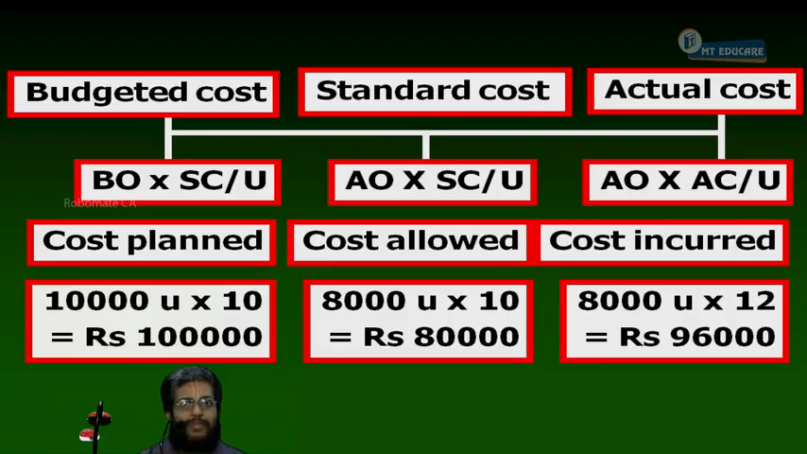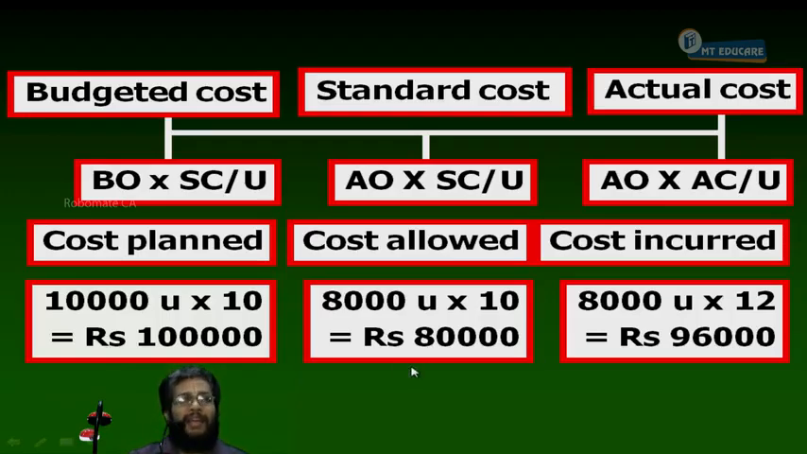So there are 3 types of cost. Have I finished copying it or not? No. Budgeted cost 1 lakh, you have or not? Under budgeted cost, right? Budgeted cost for budgeted output. You can just put down your 1 lakh and write budgeted cost for budgeted output.